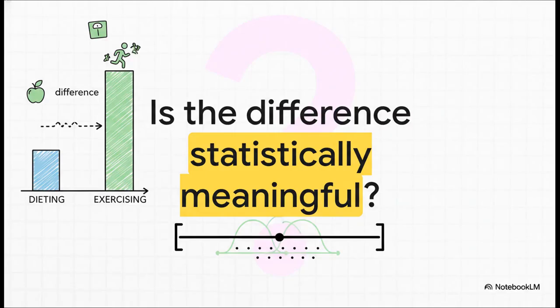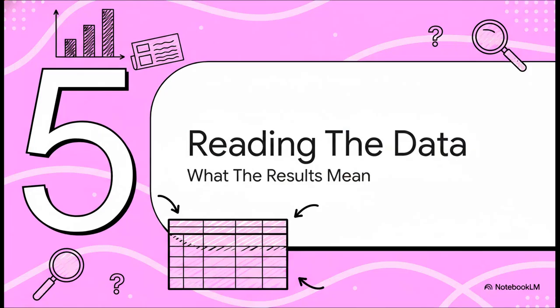This is the question that keeps researchers up at night. Is the difference we see in our samples big enough, reliable enough, to say that there's a real difference between these two approaches for the population as a whole? Well, a confidence interval for the difference between the groups is exactly how we find out. The good news is, you're not always going to have to calculate this stuff yourself. Most of the time, you'll just see it presented in a table, in a study, or a news article. So let's figure out how to read one.